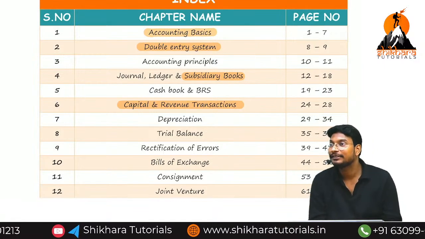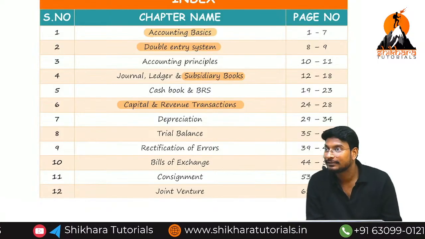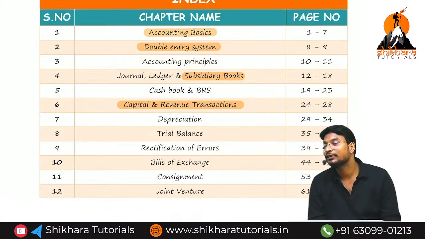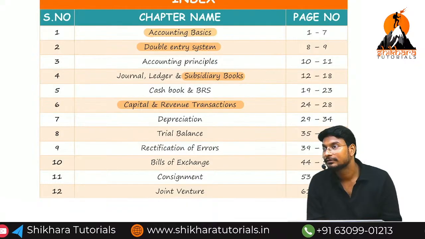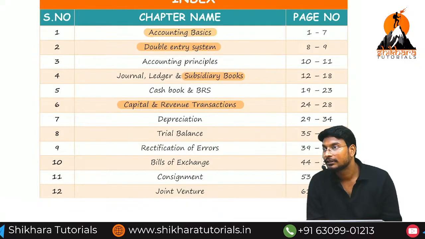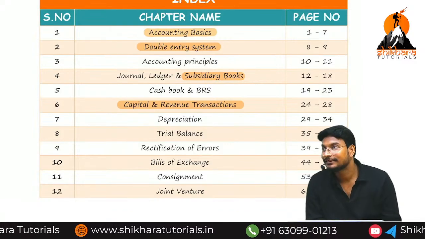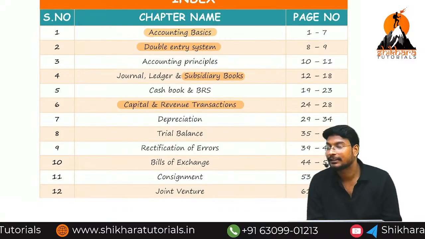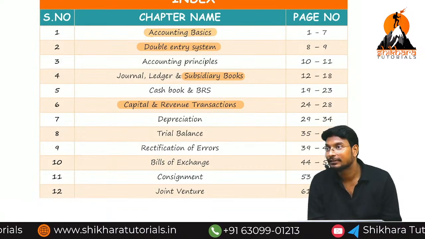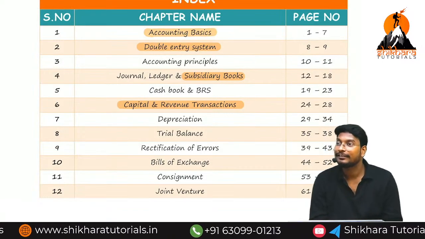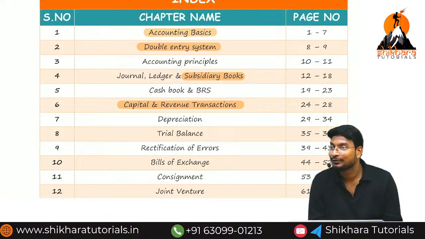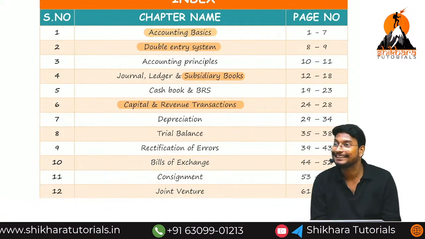Salary account debited to cash account. The salary account, which side will you record? In the cash account, credit side. Okay, completed. Journal completed, ledger completed.